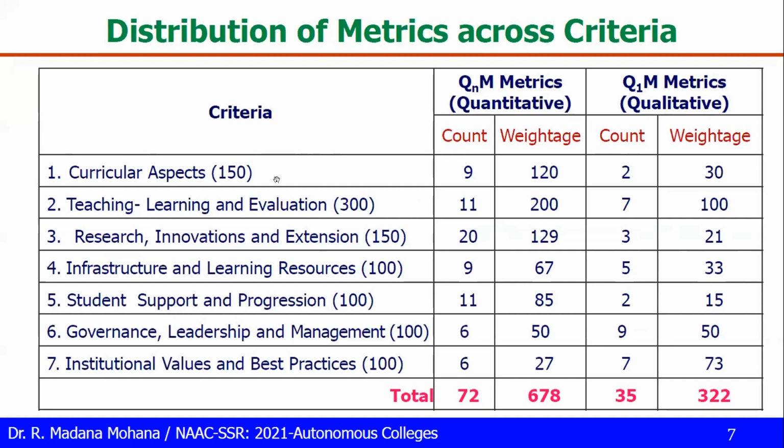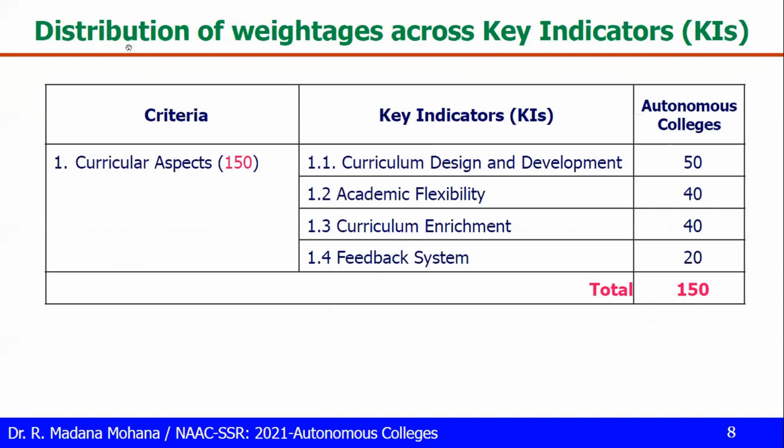So then again, criteria wise, here we mentioned this number of quantitative, this number of qualitative. So what are the sub metrics criteria wise? Let us see. So distribution of weightages across key indicators. We will call it as key indicators. All the sub metrics of a criteria, we will call it as key indicator.